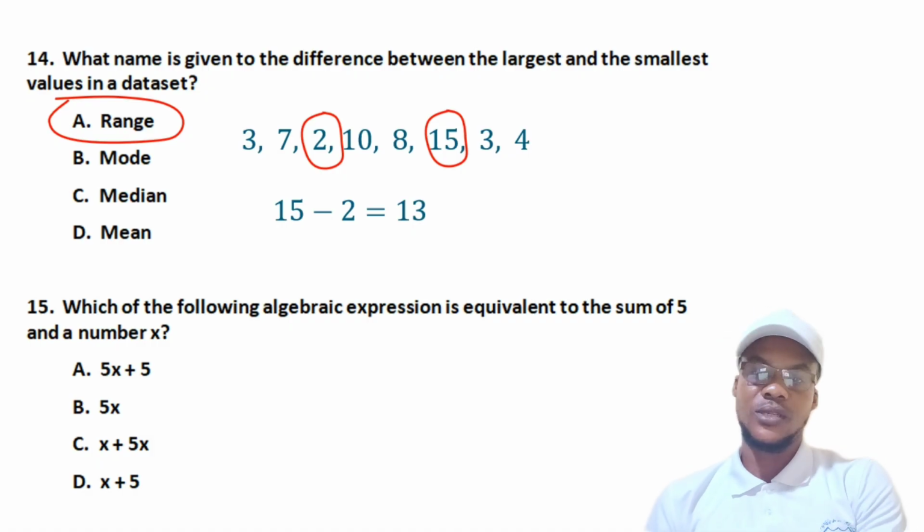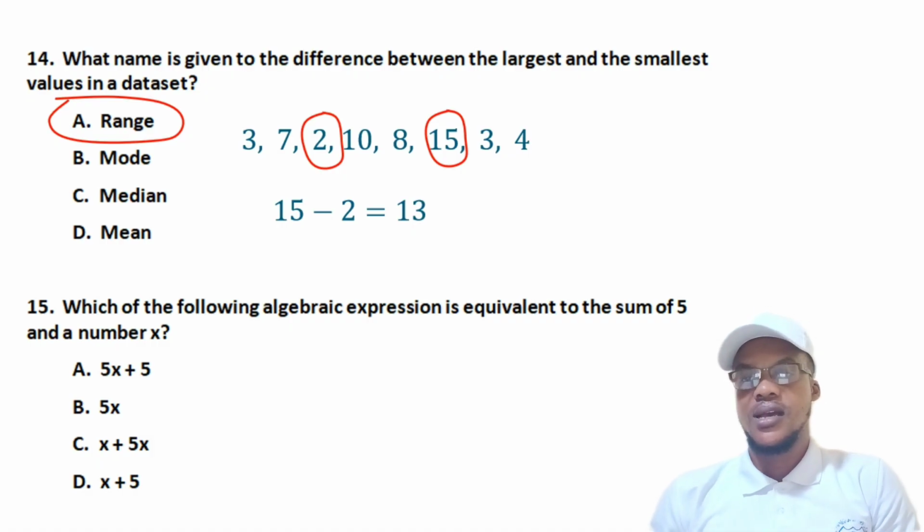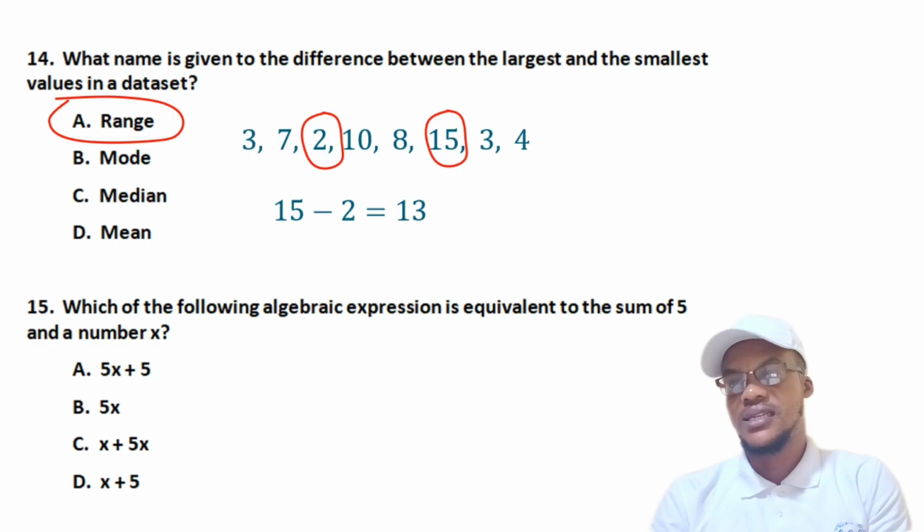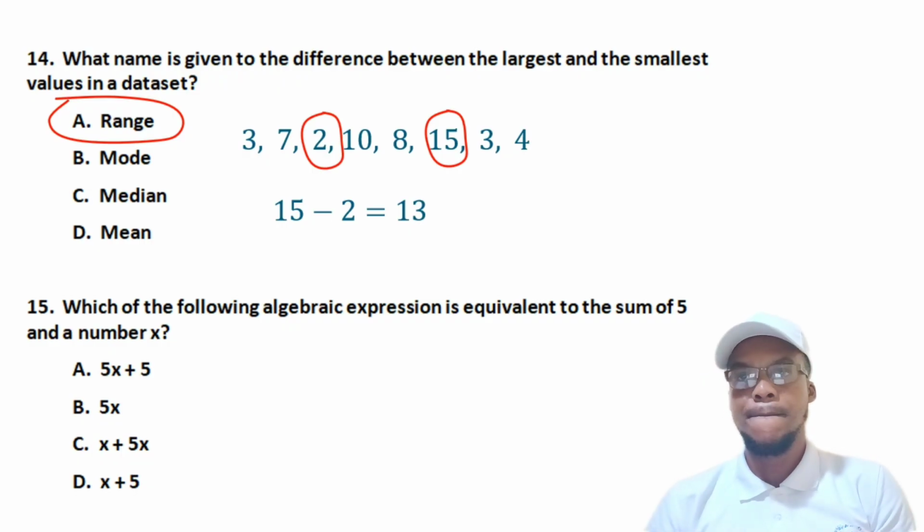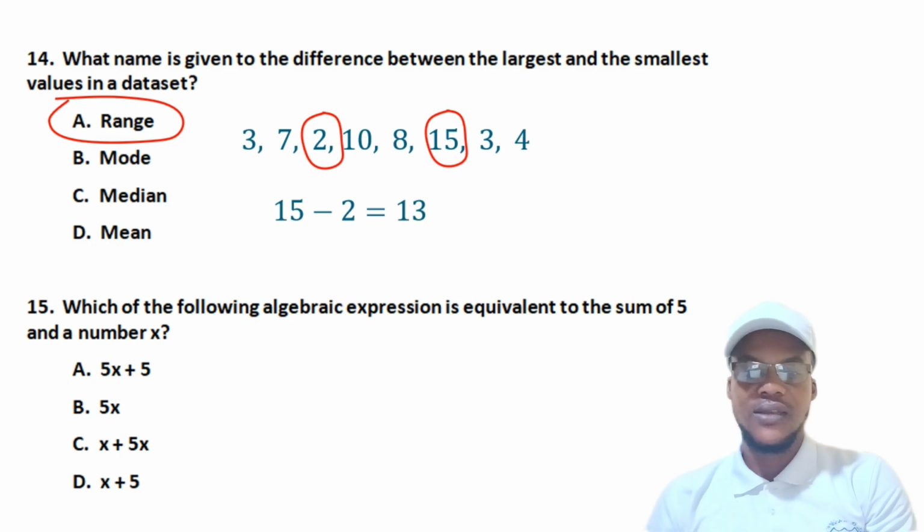So just in case you meet something like that, you are given a set of numbers like this and asked to find the range, that is what you do. You only identify the smallest and the largest, then you subtract the smallest from the largest. Whatever is left is your answer. Now let's look at question 15.